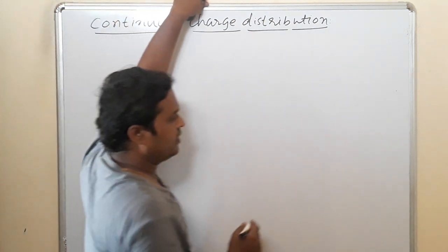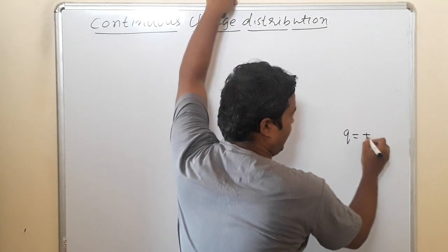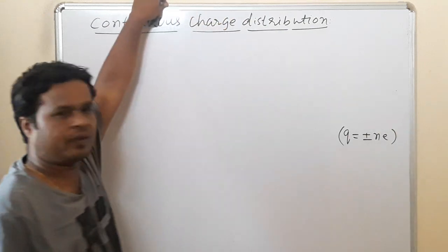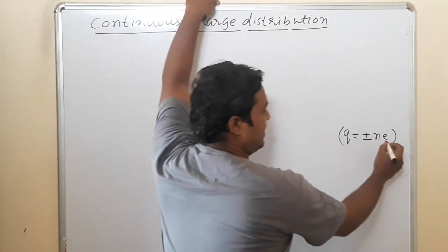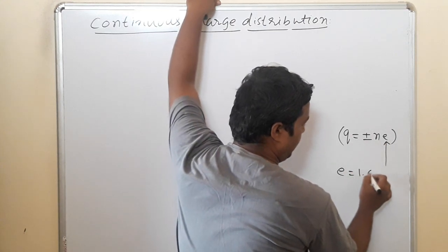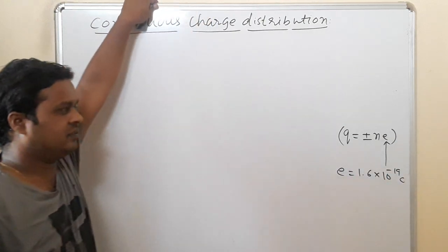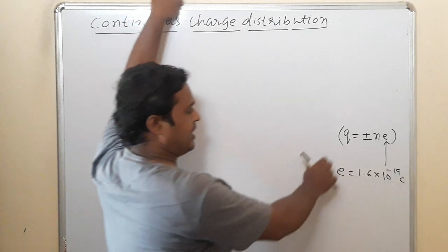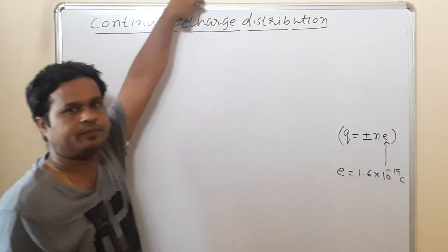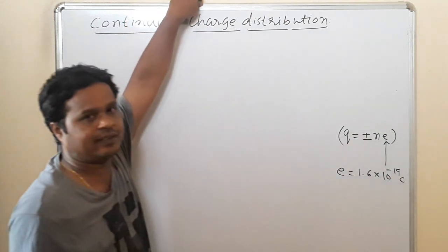what we have explained there is that charge exists in integral multiples of some basic charge. That basic charge is nothing but the charge of an electron, which is equal to 1.6 into 10 raised to minus 19 coulombs. Since charge exists in integral multiples of some basic charge, the distribution of charge is always discrete in nature.